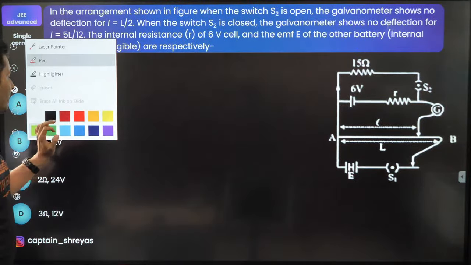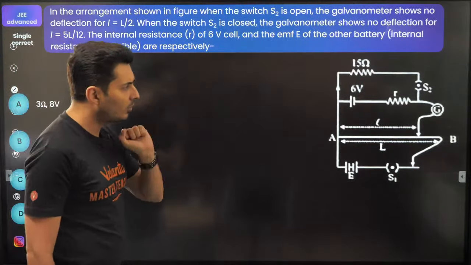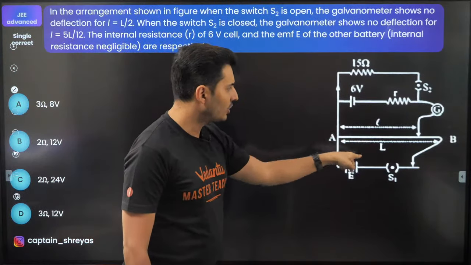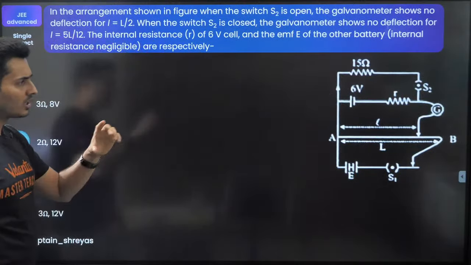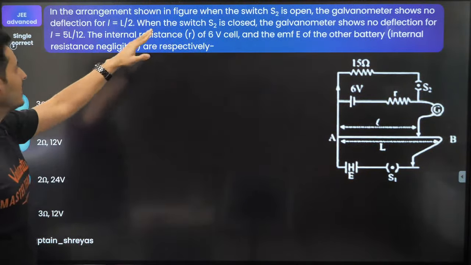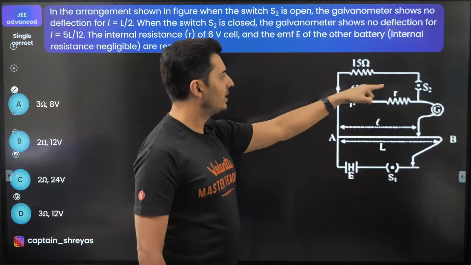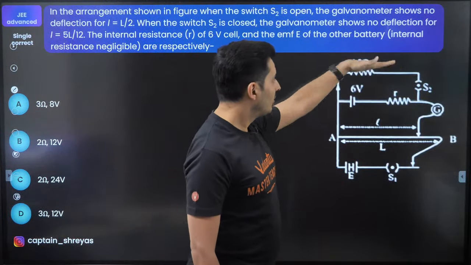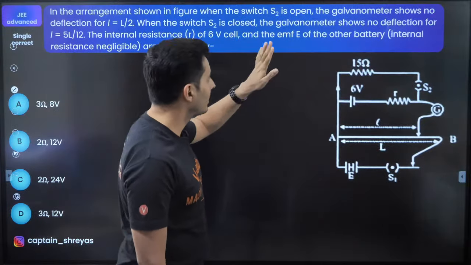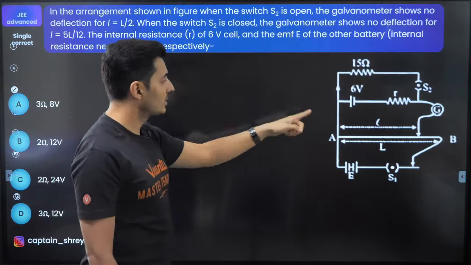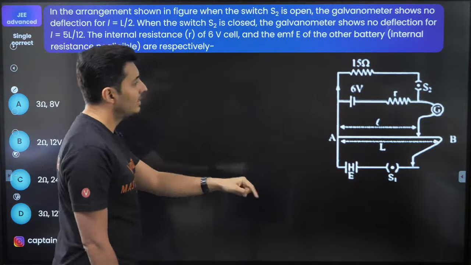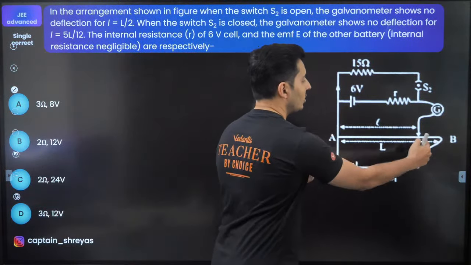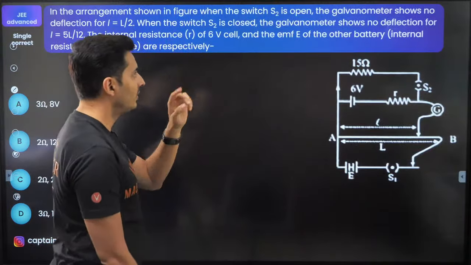Let's look at this question now. What is this? This looks like a potentiometer to me. I can see there is a potentiometer circuit, there is a potentiometer wire, there is an external circuit, there is a switch, everything is there. In the arrangement shown, when the switch S2 is open, that means this 15 ohms is not a part of the circuit anymore. Then the galvanometer shows null deflection when this length is L by 2. So this length is half the total length in the first case.